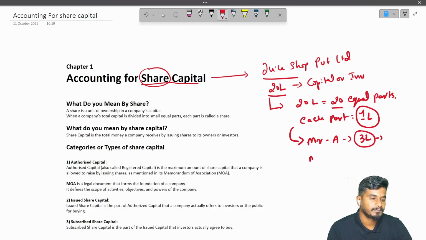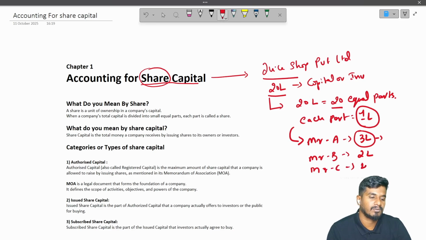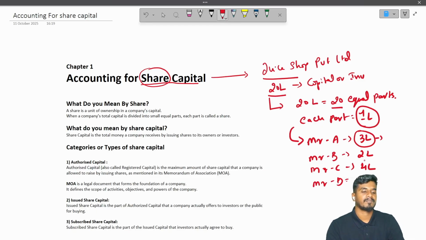Then Mr. B comes and says he will invest 2 lakh. Then Mr. C comes and says he will invest around 4 lakh rupees. Now Mr. D comes and says, I will invest 1 lakh rupees.